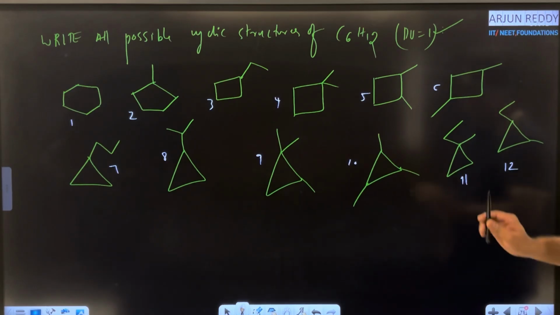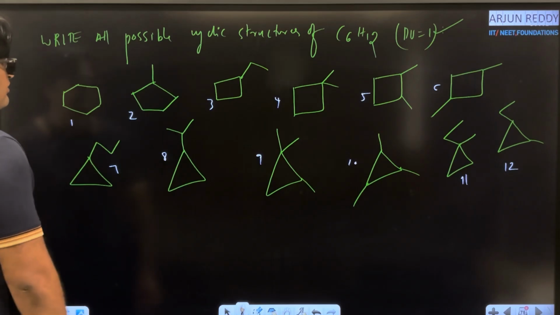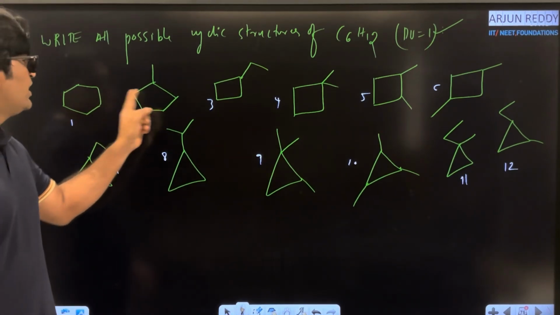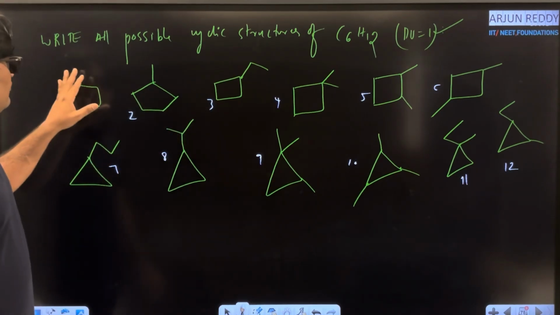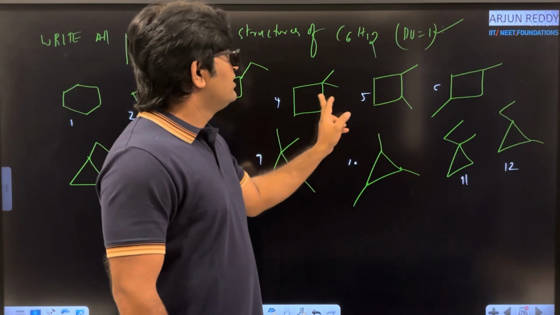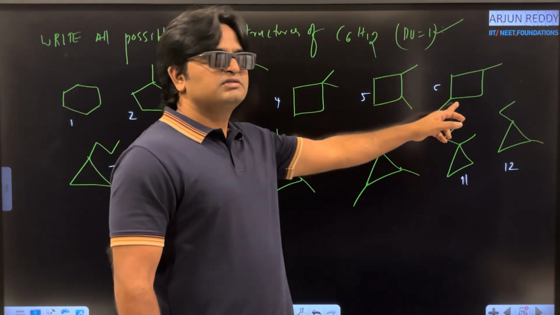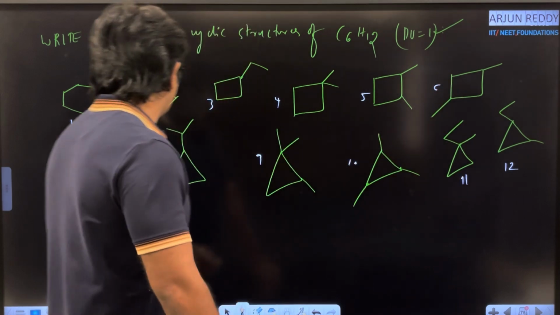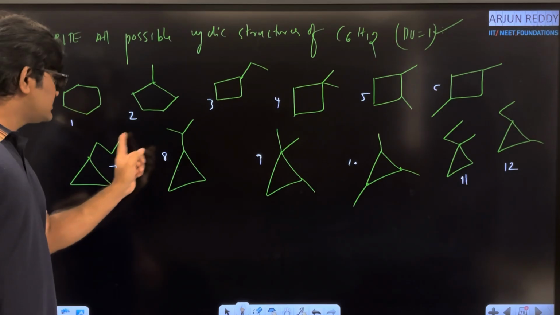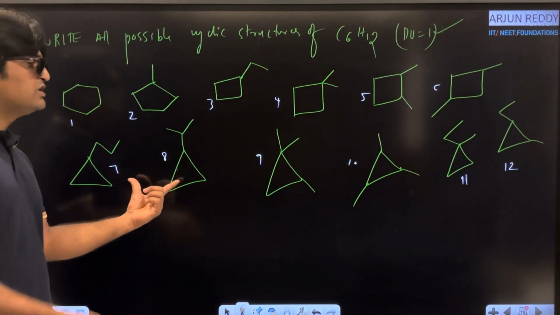Next one, for example, if they are asking any type of question like what is the relation between 1 and 2: chain isomers; 1 and 3: chain isomers; 1 and 4: chain isomers. For example, if they are giving 4 and 5, positional isomers. Why? Because parent chain is same. 5 and 6 positional isomers. For example, 7 and 8: parent chain is same but side chain is different. These two are said to be chain isomers.